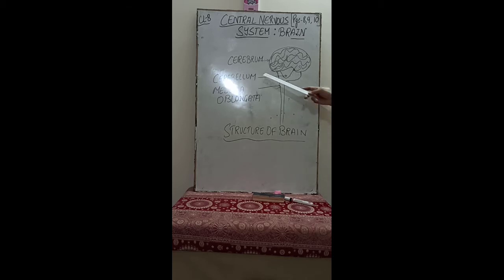Now second is the cerebellum, which is oval in shape and it's just below the cerebrum. It coordinates all the muscular activities and balance of the body. So this is the function of the cerebellum.